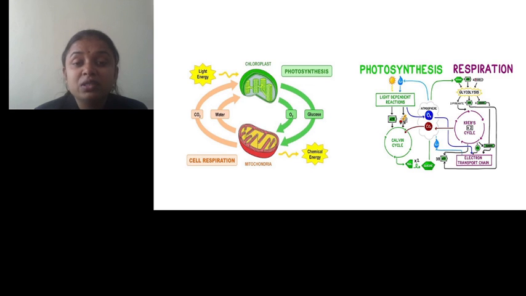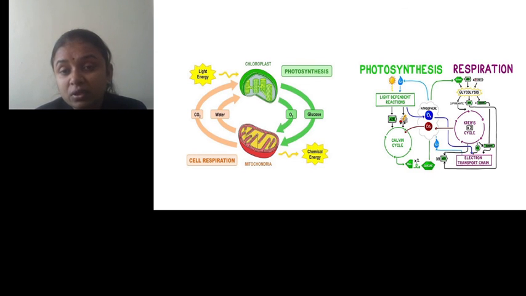The carbon dioxide released through cellular respiration is taken up by photosynthesis. So these processes are complementary to each other. This is the cyclic representation of the relation between photosynthesis and respiration.